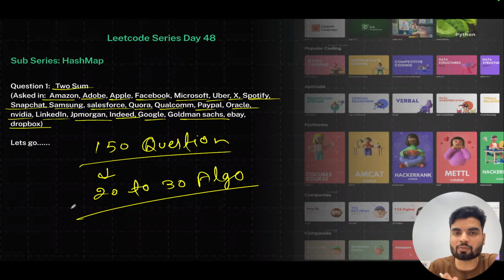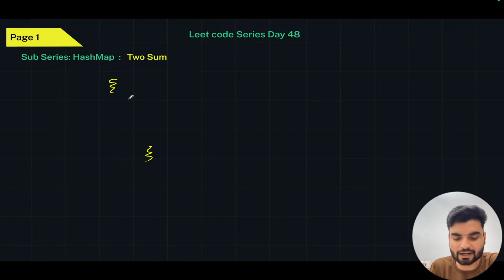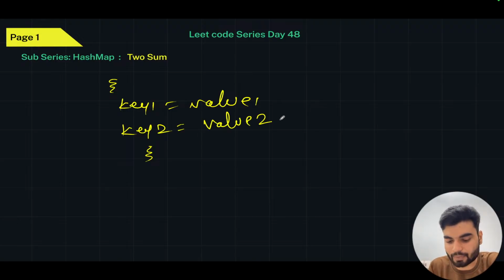So yeah, what is hash map especially? Basically, in JavaScript we had hash map also, but as an object structure, right? So we had key and we had value. Whenever you want the data in terms of key-value pairs, we always use map. So map in Java also, map in C++ also, map in Python also, right?